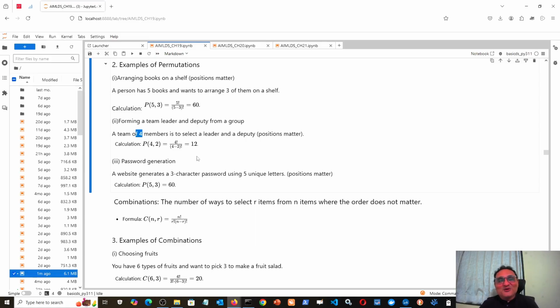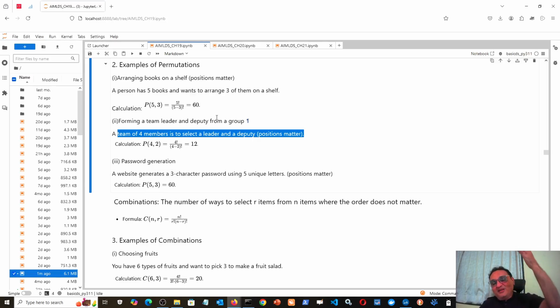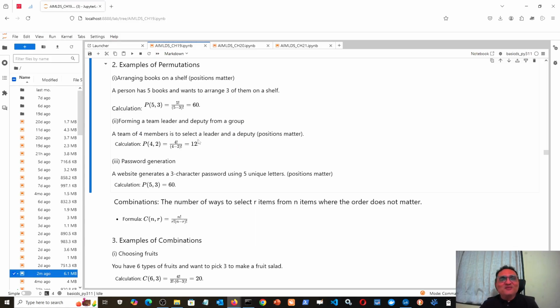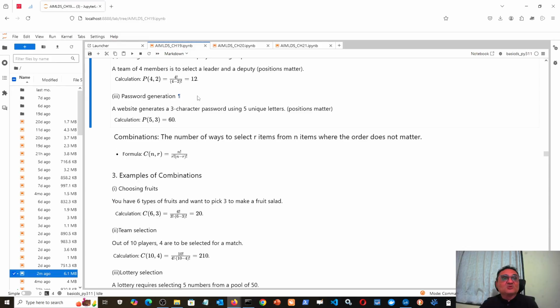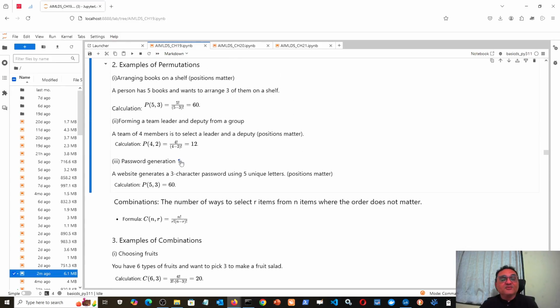Now, next time you are in an organization, everybody wants to be the software engineering lead of their team. So next time if you don't get selected as a lead by the immediate boss who is deciding, don't be too sad, and don't imply motive on your boss, that he has done some politics or something, because it is a difficult task. You can see that just from a 4 member team, if you want to appoint a leader and deputy leader, there are 12 possible ways in which you can do the selection. So that is a difficult task.